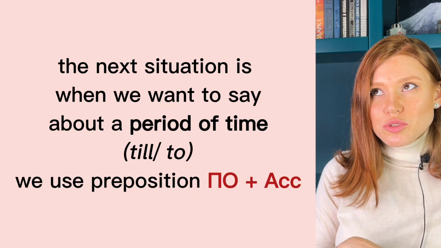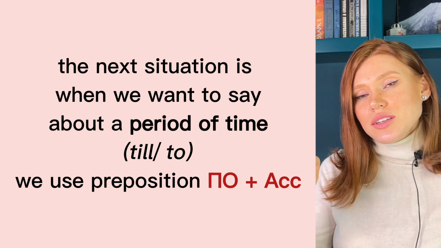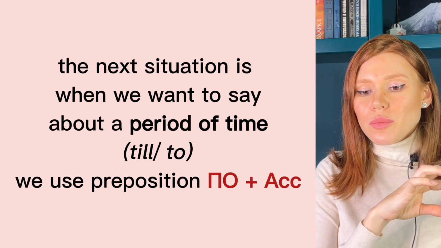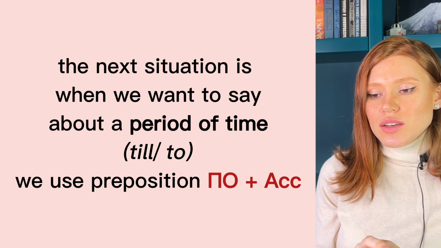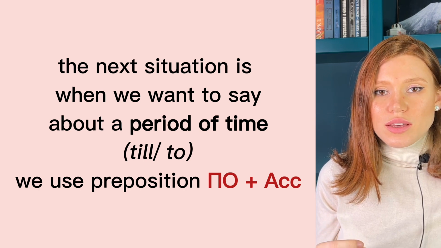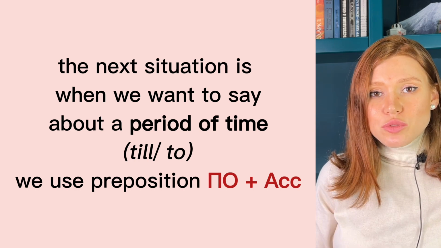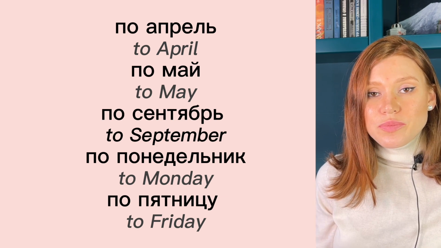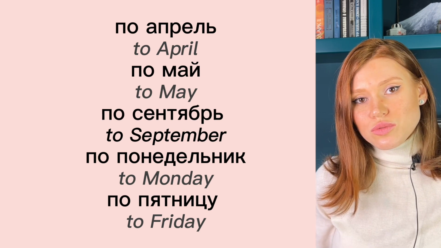It's when we want to say a period of time, like till something. Or from May to September. So we use preposition по. And after по, in the meaning of time, like till, we use accusative. For example, по апрель, по май, по сентябрь, по понедельник, по пятницу.